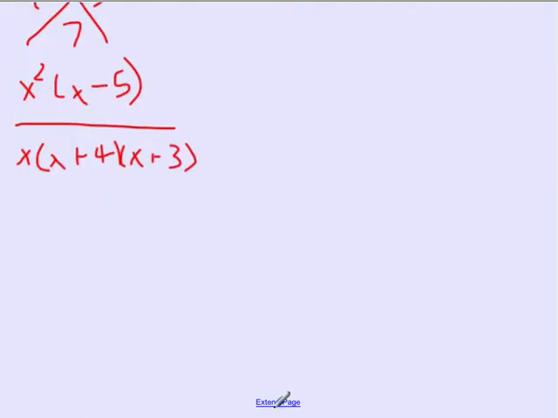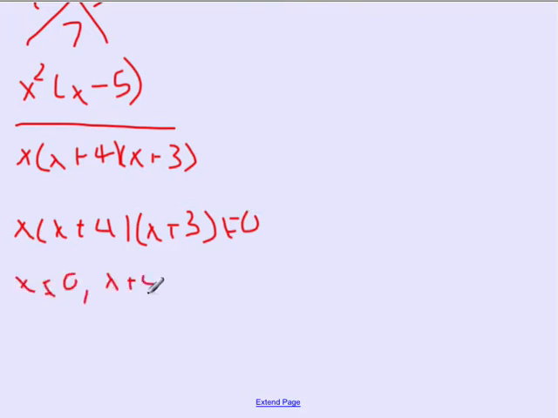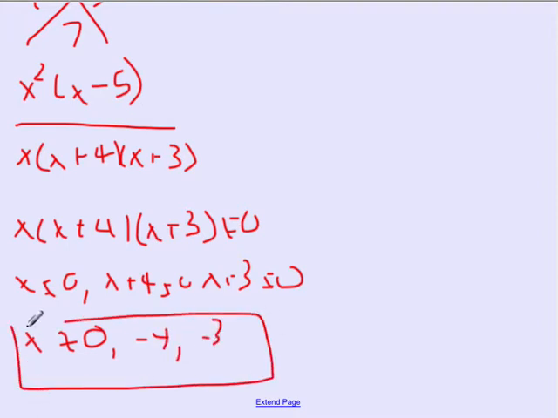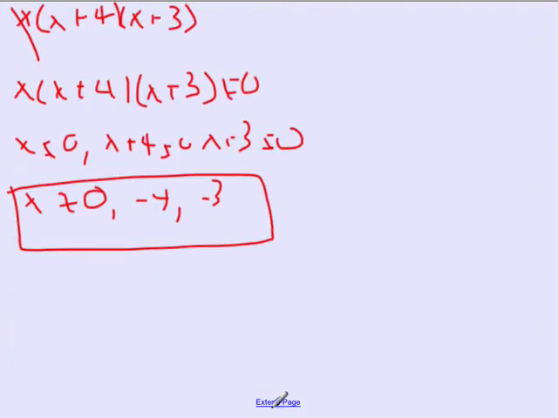So I want to start by getting my excluded values. So I have x times x plus 4 times x plus 3, and that cannot be equal to 0. So x is not equal to 0, x plus 4 is not equal to 0, and x plus 3 is not equal to 0. So x cannot be equal to 0, negative 4, or negative 3. So those are our excluded values. Then let's cancel some stuff off. Well, this x will cancel out the x squared up top. So then up top, I have x times x minus 5.